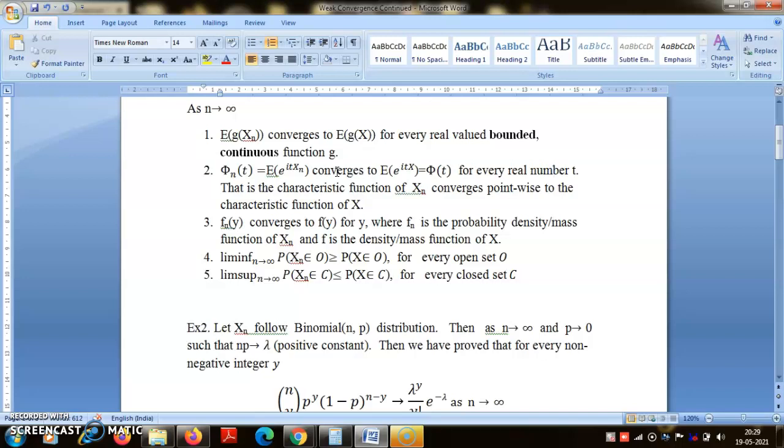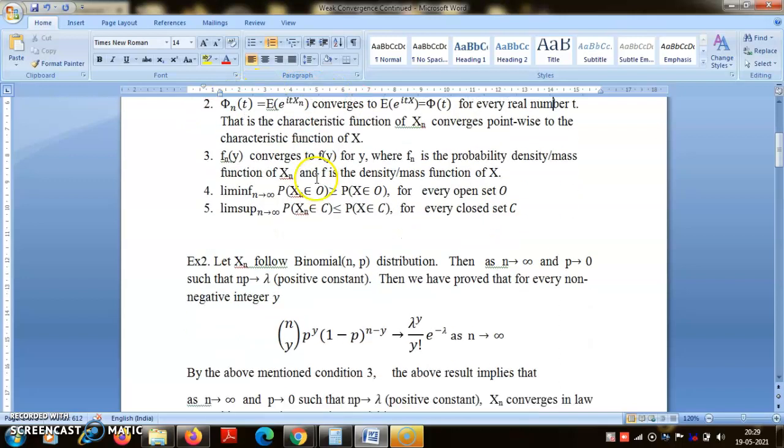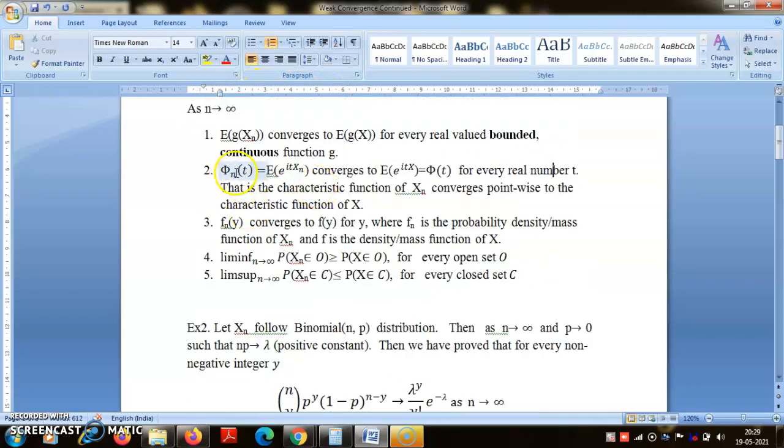Your course is very basic. Here we are concerned with real valued random variables, but as you progress, we talk about random variables that map from a probability space to R^n or infinite dimensional spaces. That is a subject called stochastic processes, so let me not get into all that. But the point is that statement number 1 is even handy there. As I said, let us appreciate 2 and 3.